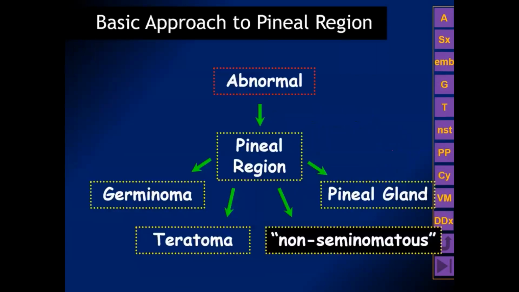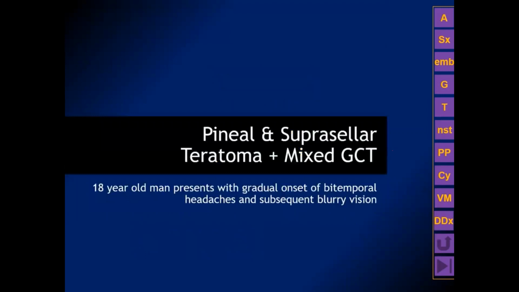The third most common pineal region germ cell tumor is the non-seminomatous germ cell tumor. Boy, I wish I had made up that nickname. These are situations where the lesion doesn't look like a germinoma and doesn't look like a teratoma, and you don't think it's a pineal parenchymal tumor, so it's got to be a different kind of germ cell tumor. Basically, you can't make the prospective diagnosis of the non-seminomatous germ cell tumor.